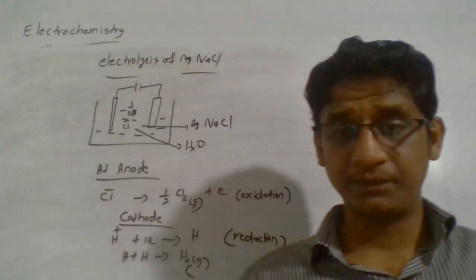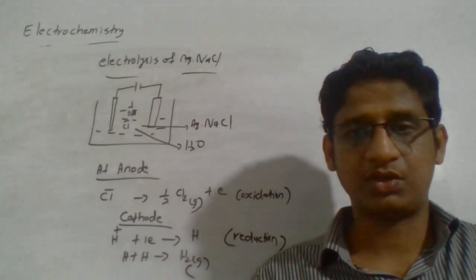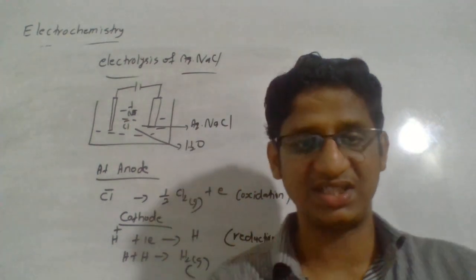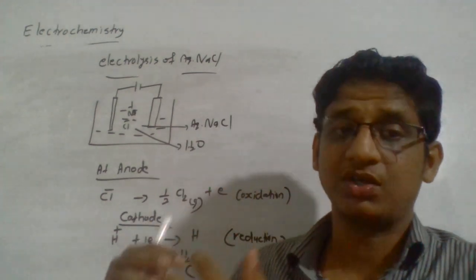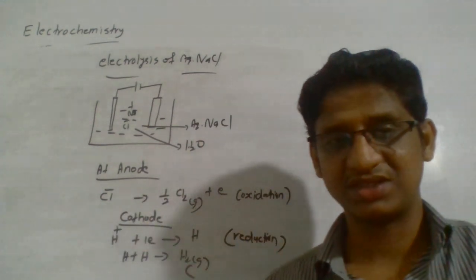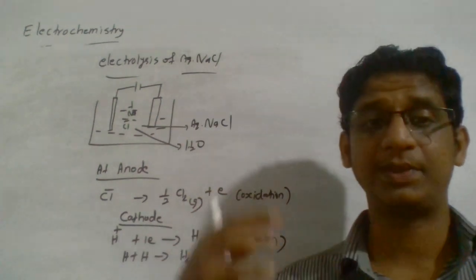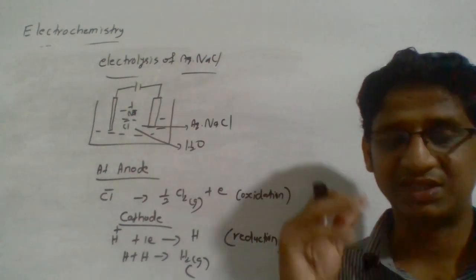It's all about this: when there are two or more types of ions or species, there will be a competition. The one having a higher tendency to undergo reduction will undergo reduction, and the one having a higher tendency to undergo oxidation will be oxidized. So that is the general case. You can understand it that way.